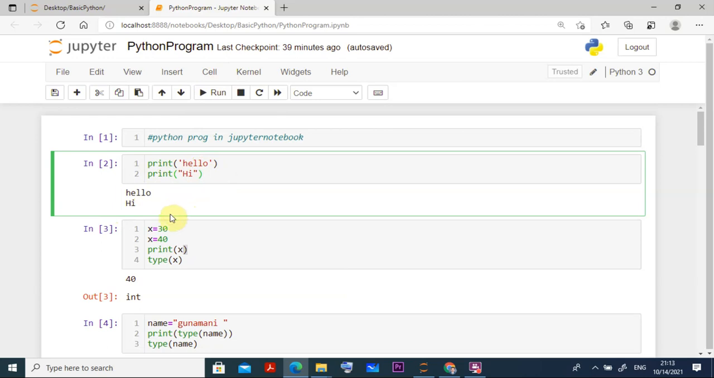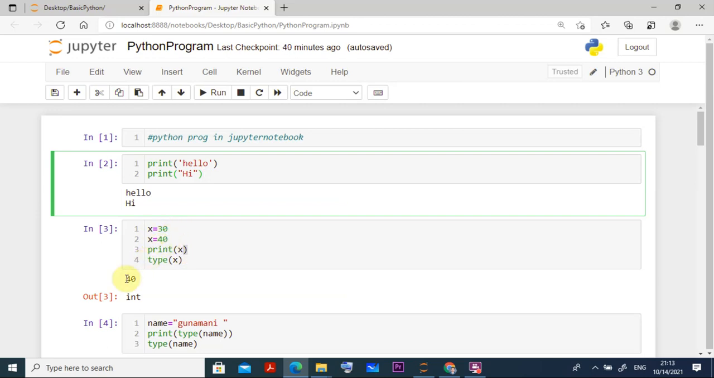Now I am declaring a variable x is equal to 30. Then I print x, and the output will come as 30. Then before this printing, I write another line, x is equal to 40. First I write x and assign the value 30, then I write variable x and assign the value 40. Now if you print x, it will give you the output 40.